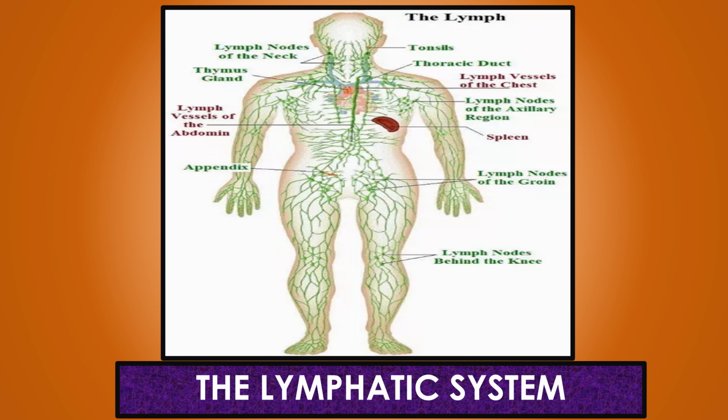Now we will head to the lymphatic system. The lymphatic system or lymphoid system is an organ system in humans that is part of both the circulatory system and the immune system. It is made up of a large network of lymphatic vessels, lymph nodes, etc. The lymph is a liquid made up of mainly water and white blood cells. The lymph is formed from the excess fluid drained in the tissues. It is filtered by glands like the spleen, thymus, and lymph nodes.